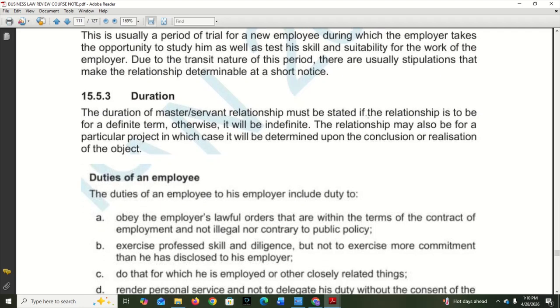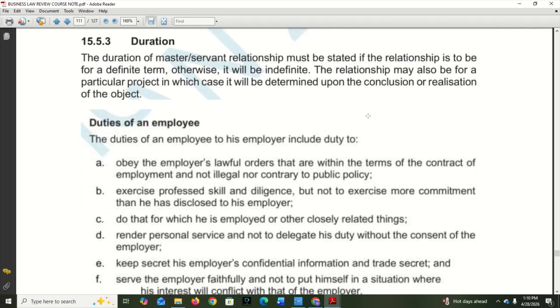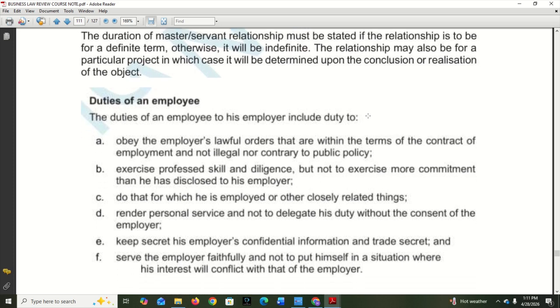Then you have what you call duration. The duration of the master and servant relationship must be stated if the relationship is to be for a definite time. So if you employ somebody for a fixed term, we call it a fixed term contract. For example, if I'm employing for 2 years, it must be clearly stated. If it's indefinite, of course, the period will not be stated. The relationship may also be for a particular project, in which case it will be determined upon the conclusion or realizing of the object of the work.